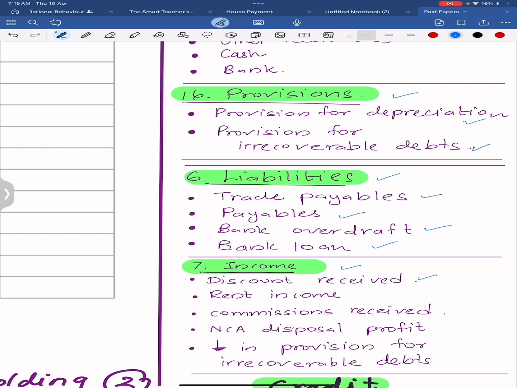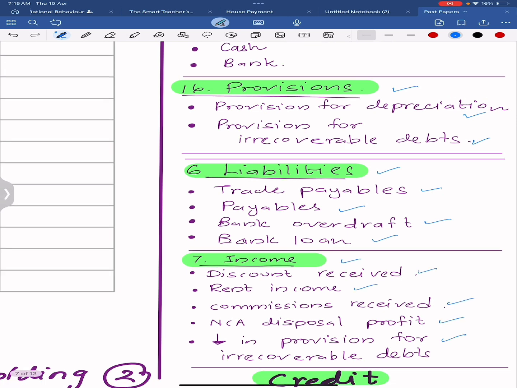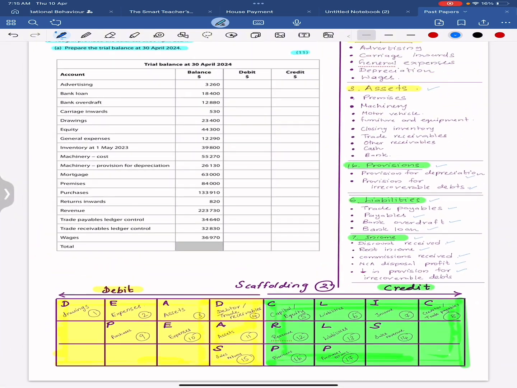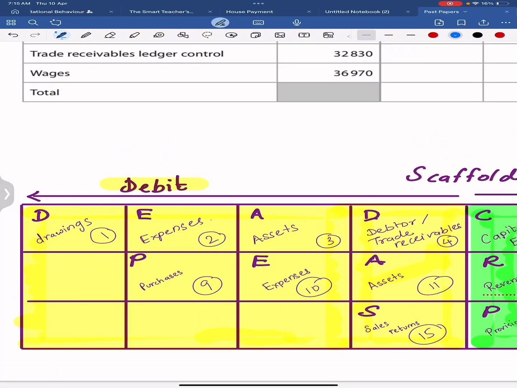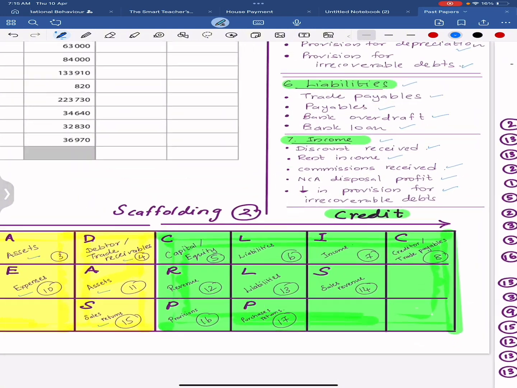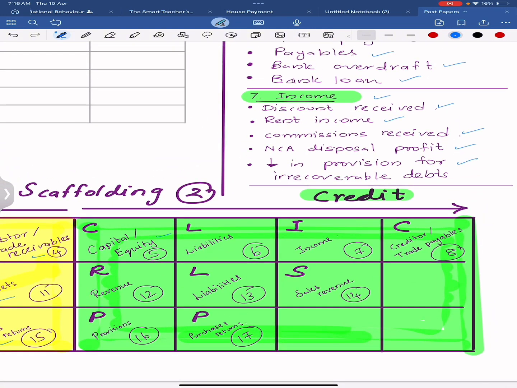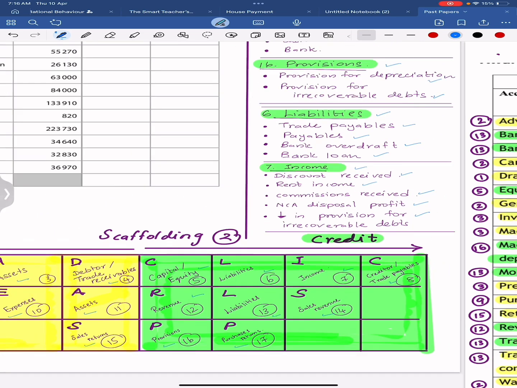Income such as discount received, rent income, commission received, non-current asset disposal profit, and a decrease in provision for irrecoverable debt. These are debit items: drawings, expense, assets, debtors or trade receivables, purchases, sales returns. And credit items: capital or equity, liability, income, creditors or trade payables, revenue, sales revenue, provisions, purchase returns.